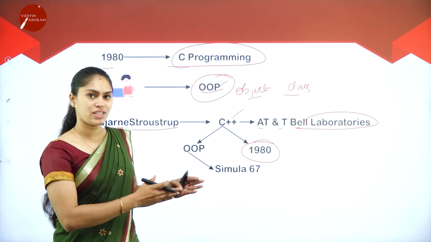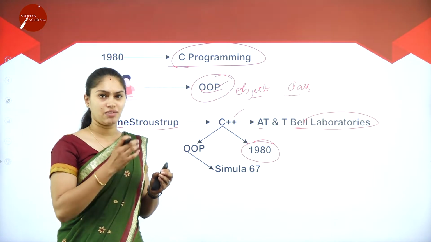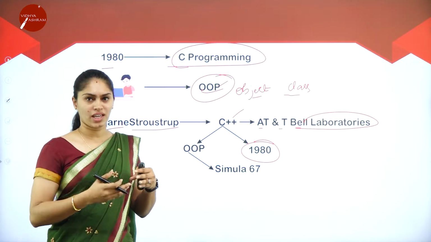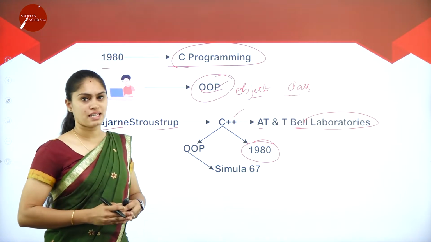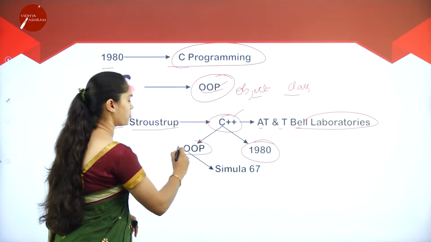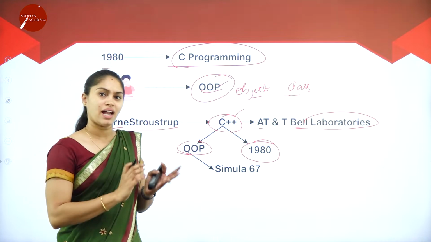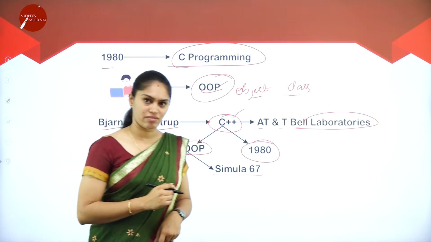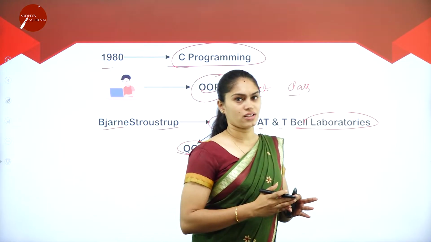Along with the features of C, he invented one programming language and integrated those two. But after several years, he combined C++ with object-oriented programming and named that programming language Simula 67. So that was his thought.